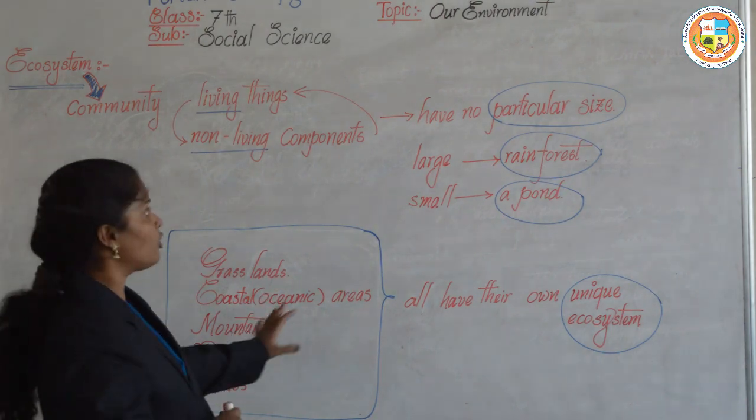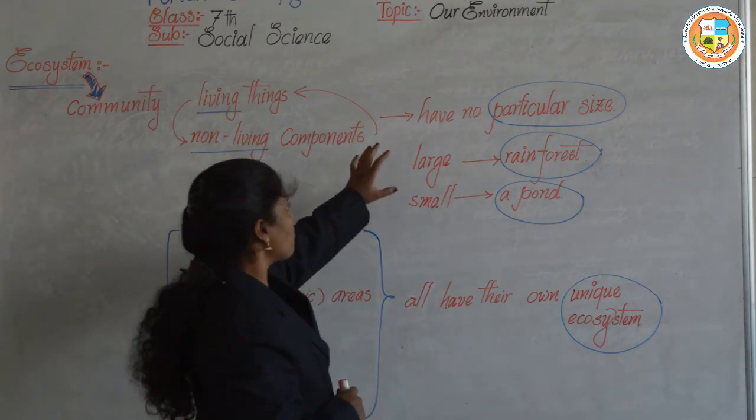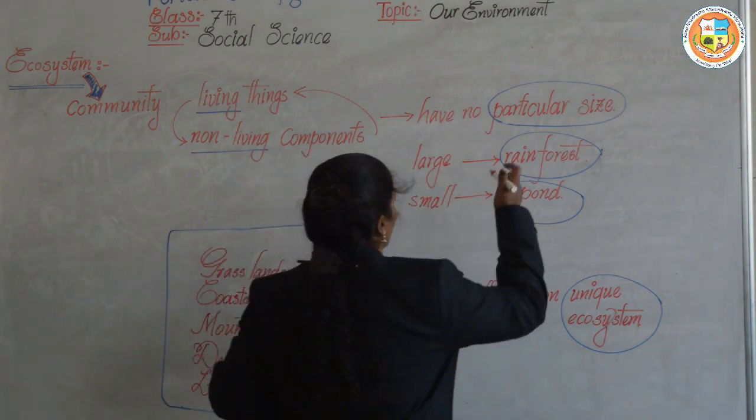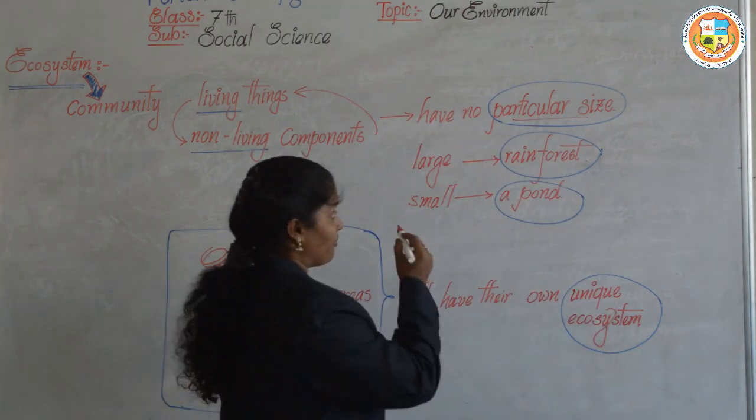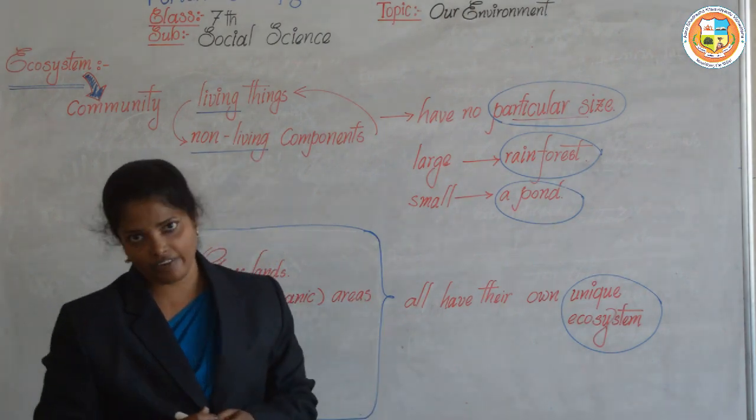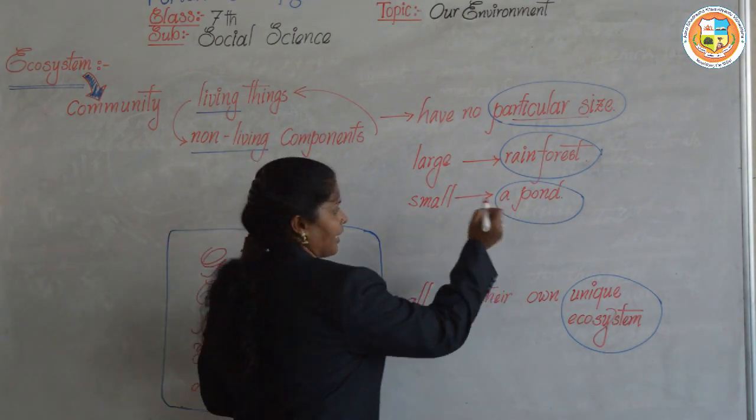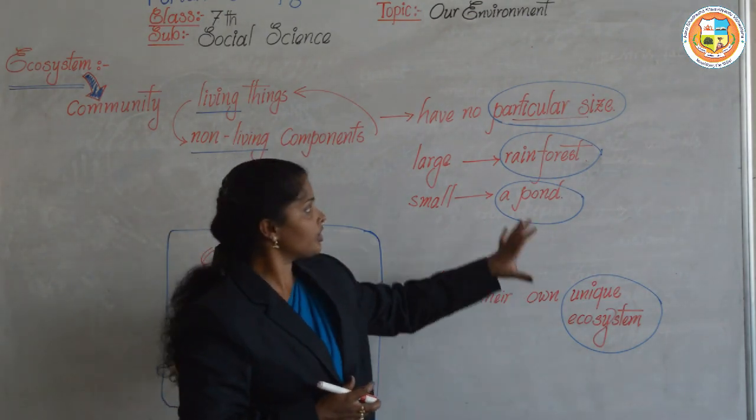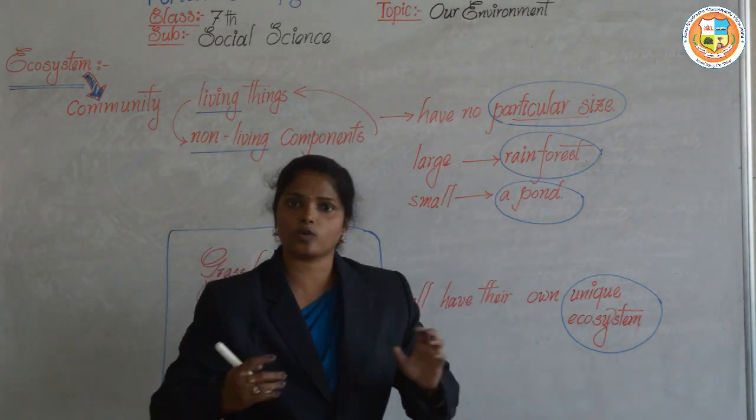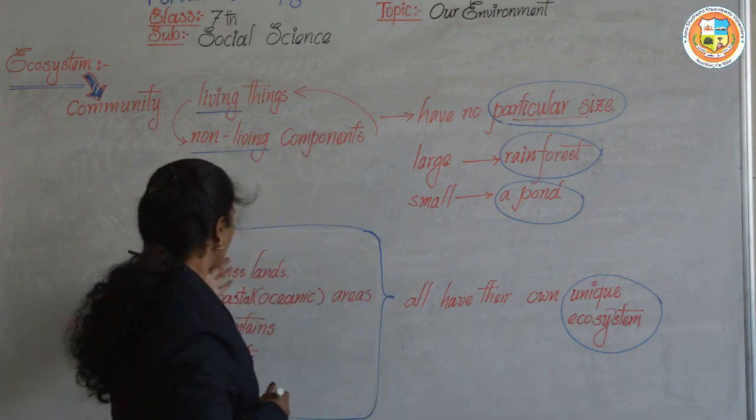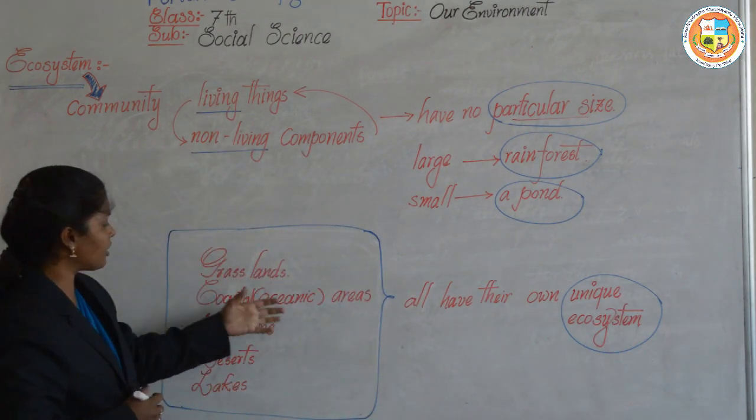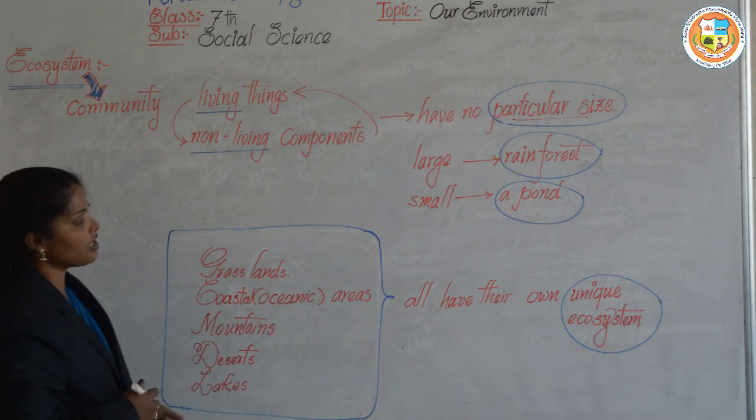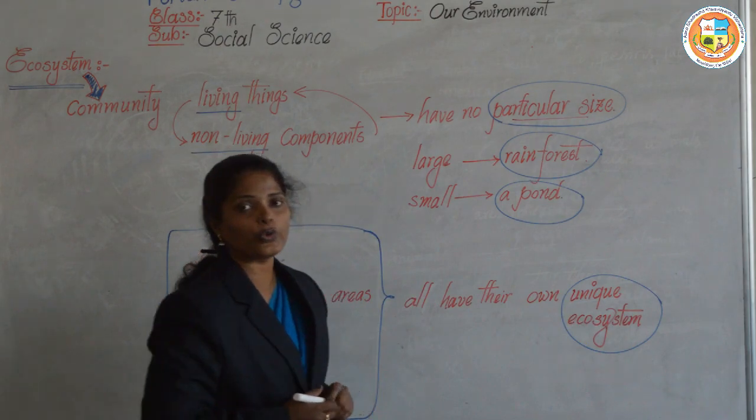An ecosystem has no particular size. It can be large like a rainforest or it can be small like a pond. So different types of ecosystems will be there. The grasslands, coastal, that is coastal means oceanic areas, and mountain, desert, lakes all have their own unique type of ecosystem.